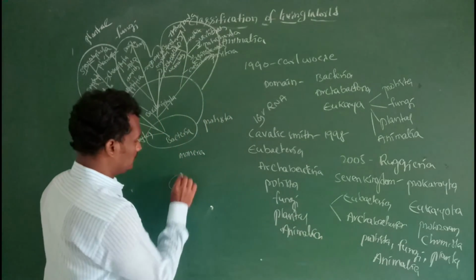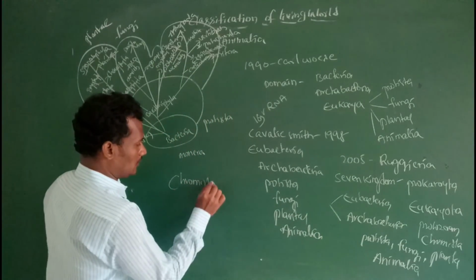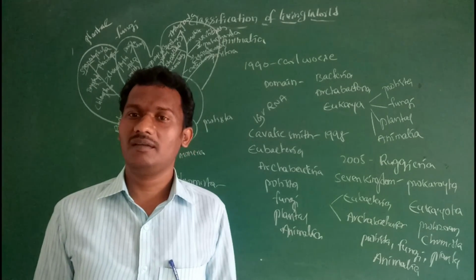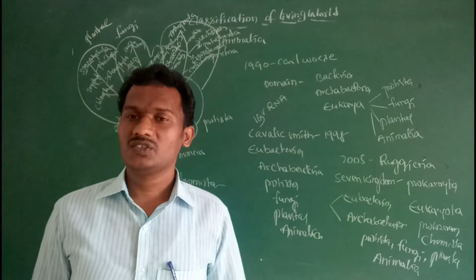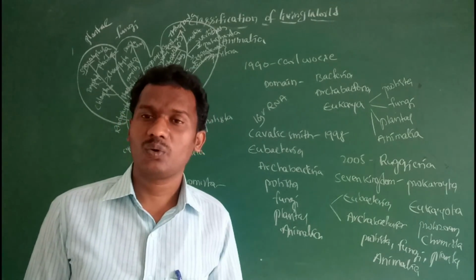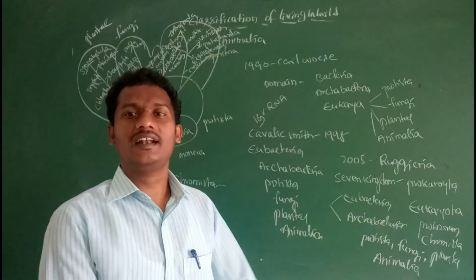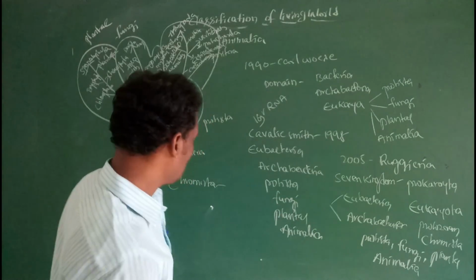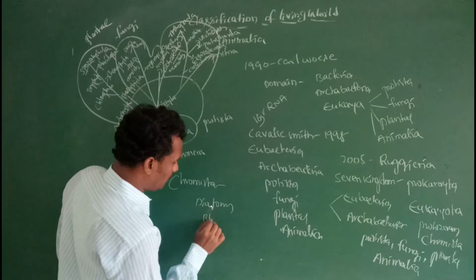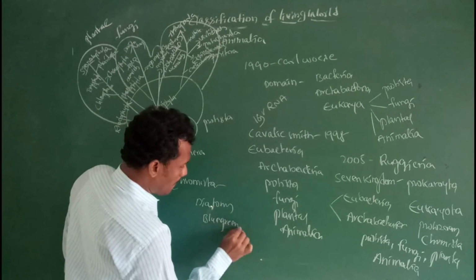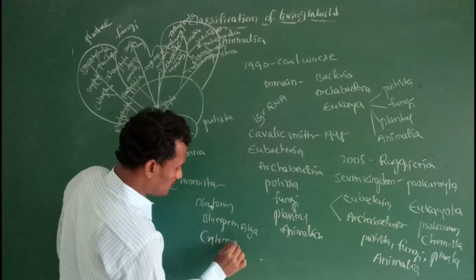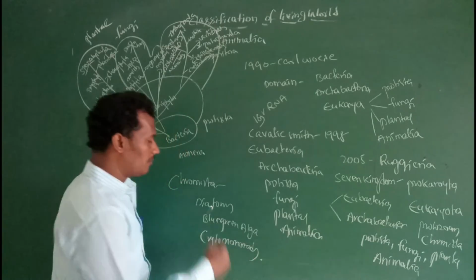So chromista includes algal members, which contain chloroplasts. In the chloroplasts, chlorophylls are present: chlorophyll a, c, and other types of chlorophylls. And organisms related to algal members include diatoms, blue-green algae, and cryptomonads.